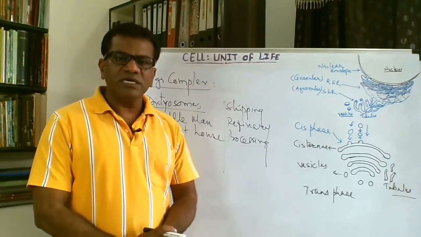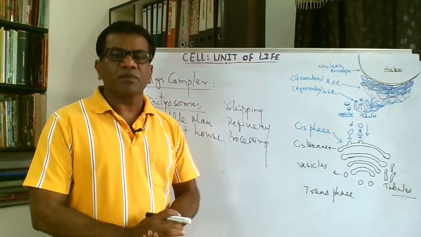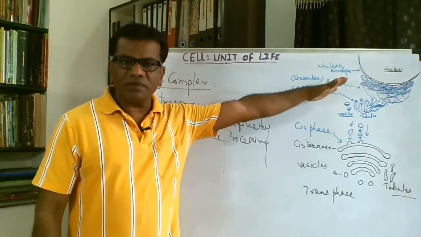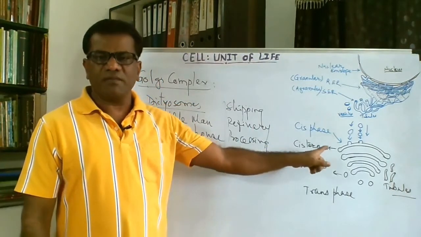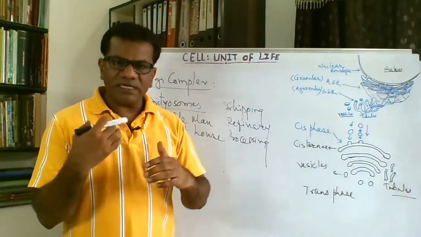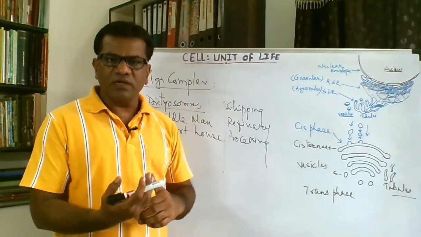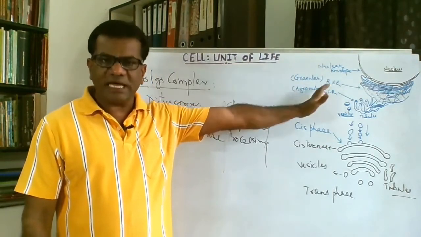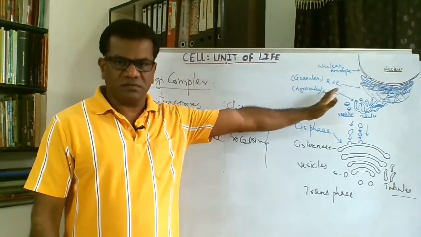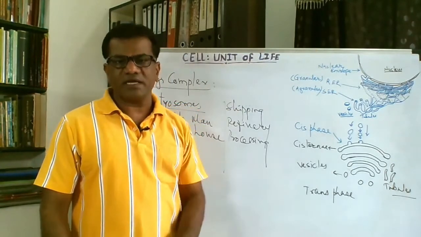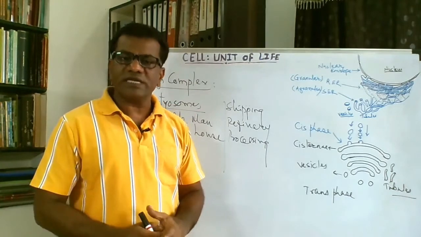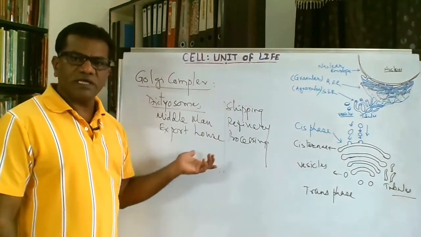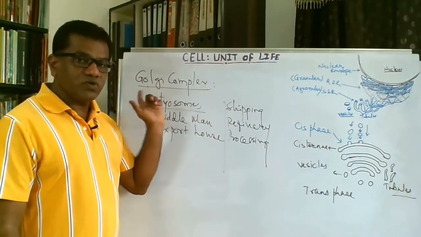Why? Because it is distributing the material. Whatever is synthesized by the endoplasmic reticulum is also distributed by the Golgi complex itself. Golgi complex synthesizes some materials on its own, but the materials which are synthesized by other cell organelles like the nucleus or the endoplasmic reticulum are also sent to their destination by this Golgi complex, and that's why this Golgi complex has so many names. Now it is called dictyosomes in the plants.